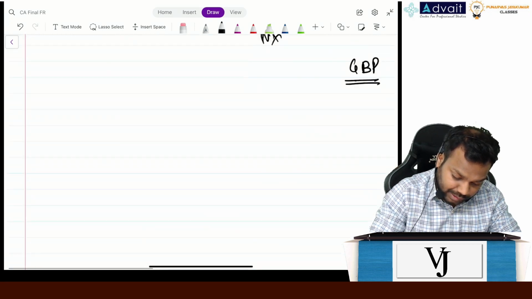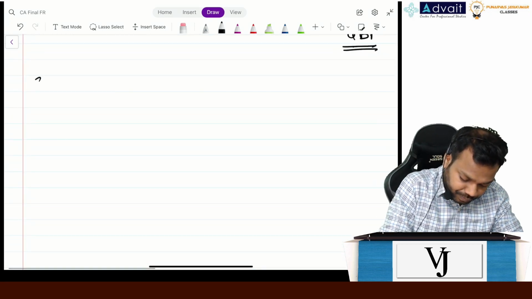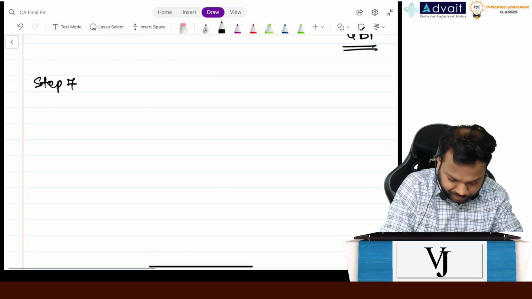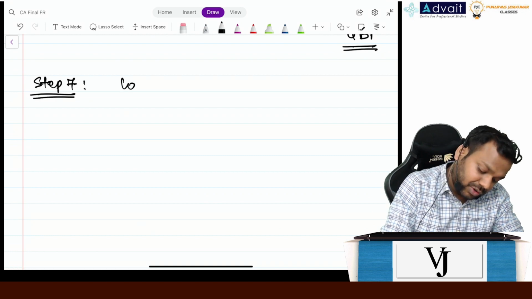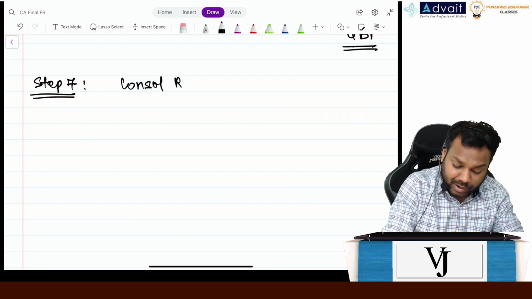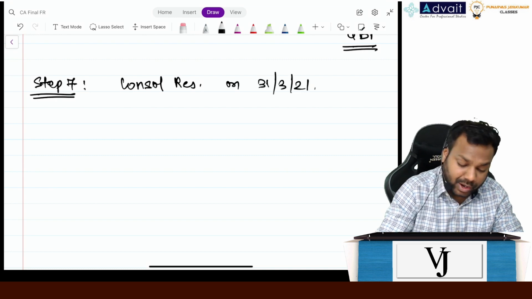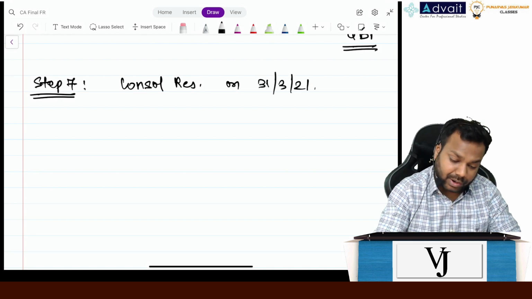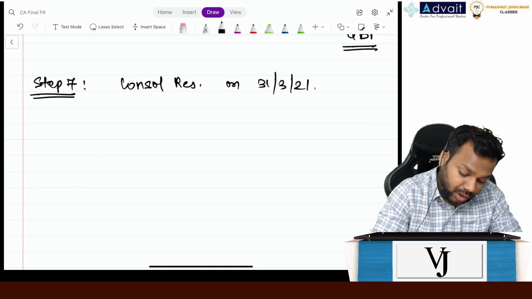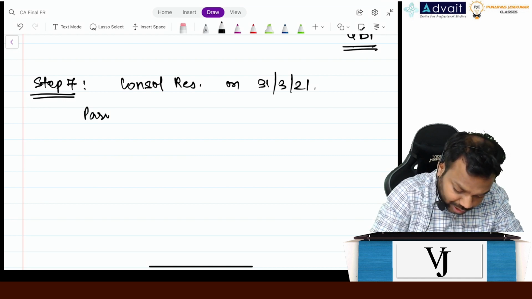Step number 7. Console reserves on the 31st March 2021. Now let's calculate that as well. What is the parent's console reserves?